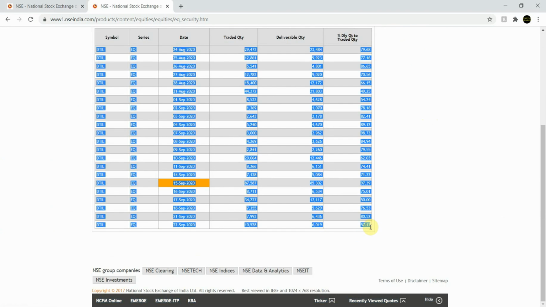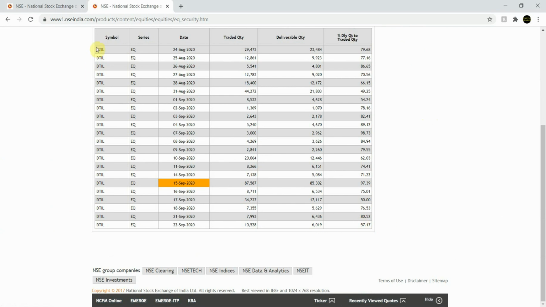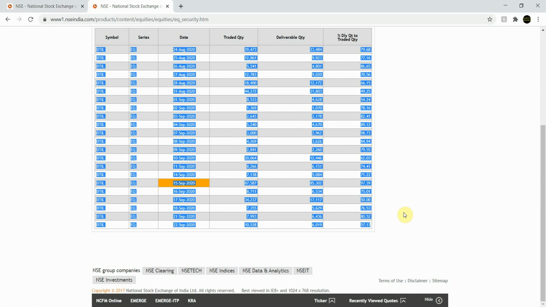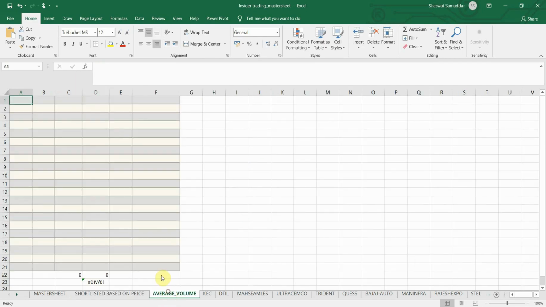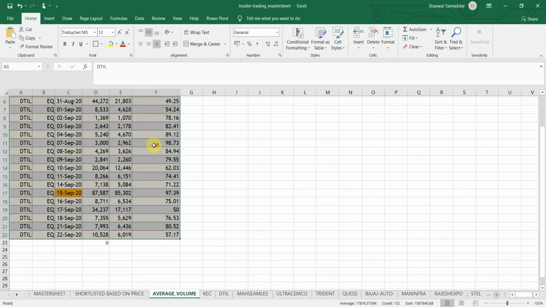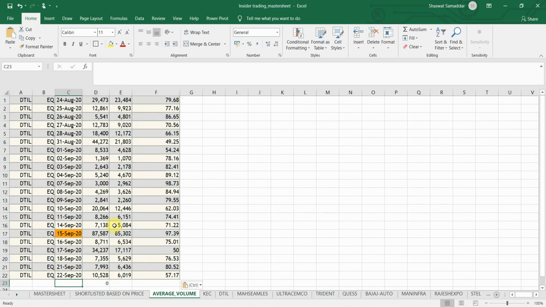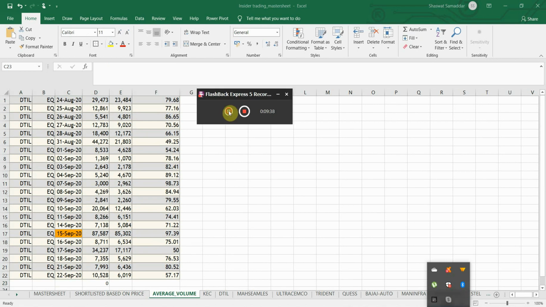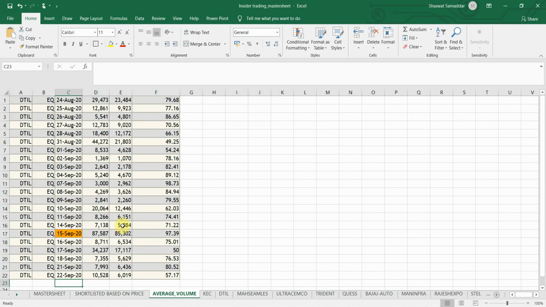I'll copy it once again. Okay, sorry. Yeah, it's done. I'll go again to the average volume and I'll paste the data right here. So as we can see, I have pasted the data right here. So as you can see, I have copied down the data of DTIL right here. Now next what we have to do is we have to calculate the average traded volume of 1 month.